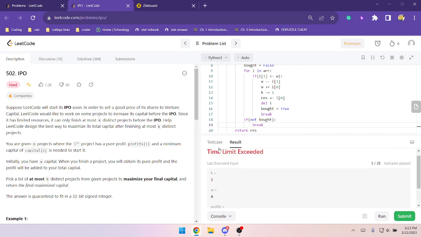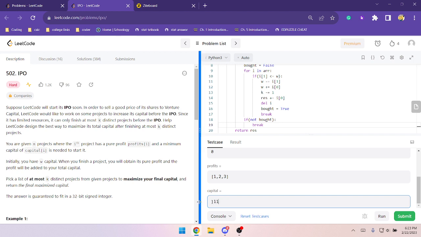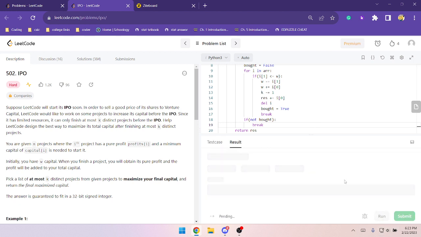Okay, let's put this in: 1 0 1, 2 3 1 1, 1 1 2. There we go. Okay, we beat the first 3 cases. This is not good. Oh, I got wrong answer again. Dang it. Okay, 10 0 1 2 3. You can do 10 projects. Why is my output 27?